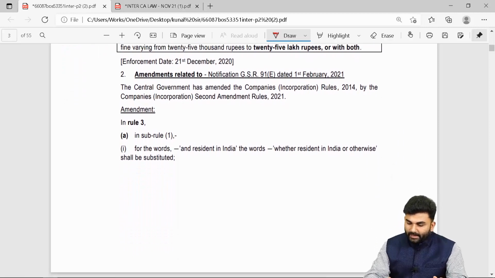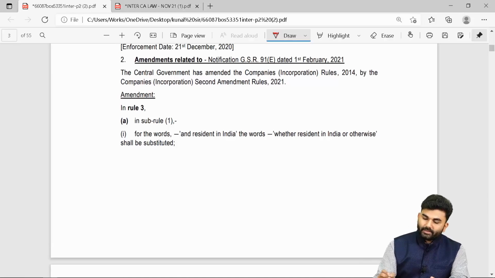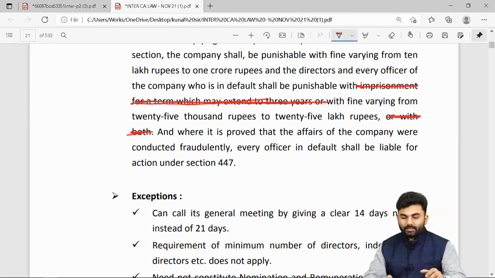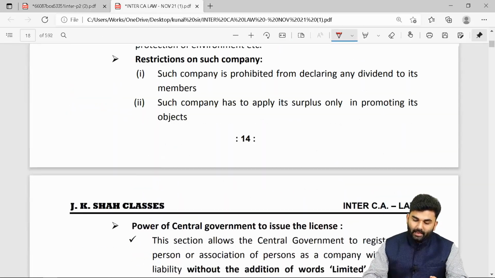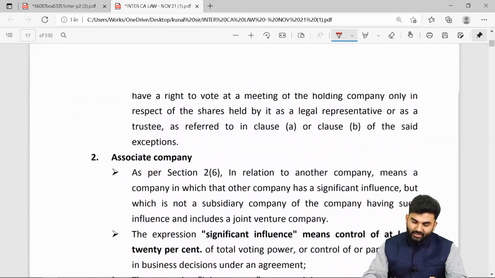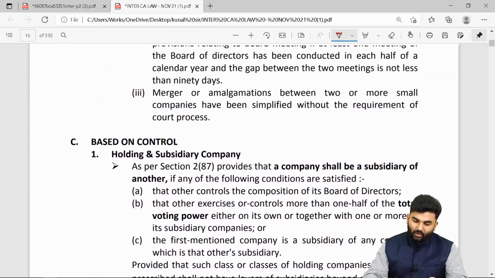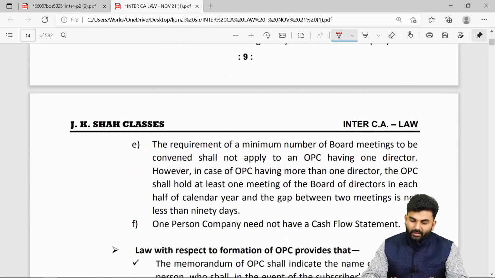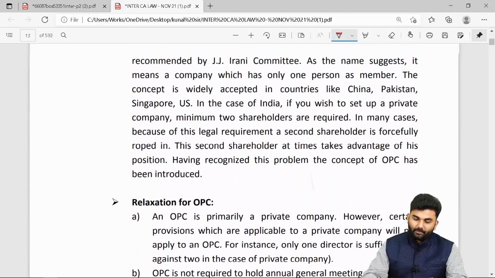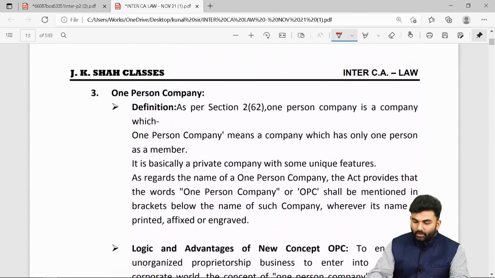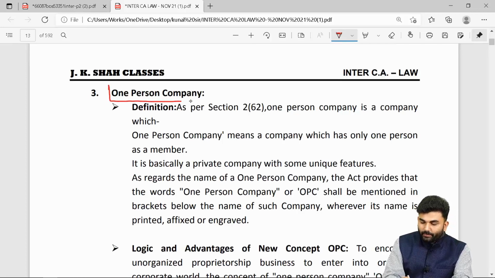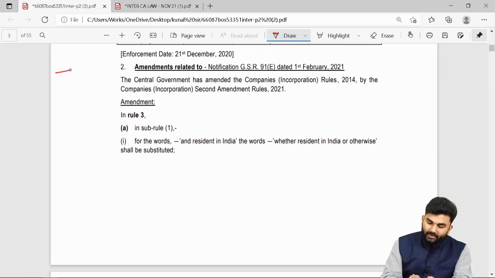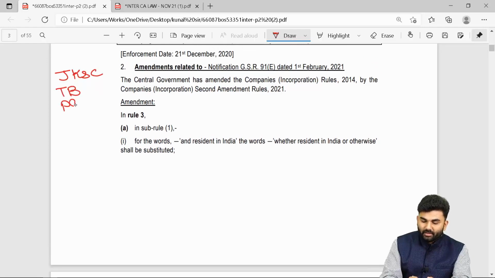The next amendment is under your one person company. There are a few major changes inside the concept of one person company. In your JKSS textbook, you will come across the concept of one person company on page number 9. So these are the changes which we need to make under JKSS textbook, page number 9.